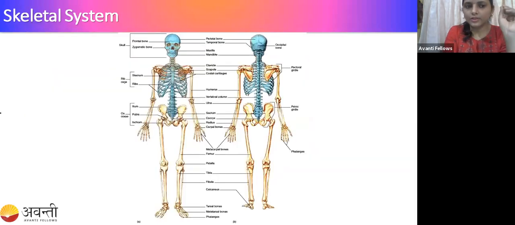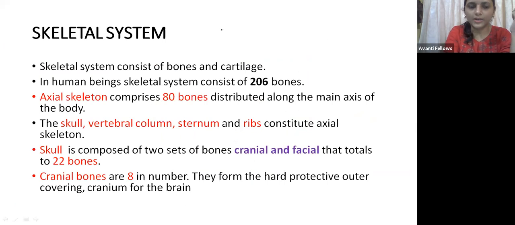Okay, guys, now we have come to the skeletal system. How is the skeletal system made up? The skeletal system consists of bones and cartilage, right? In the human being, as we told you in the starting, it is made up of 206 bones.